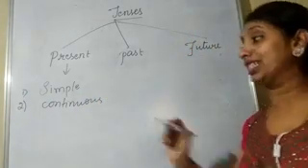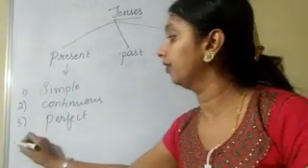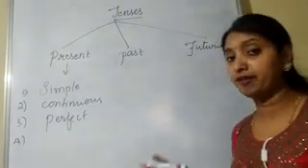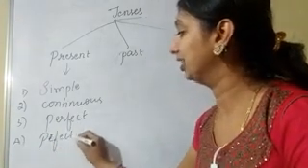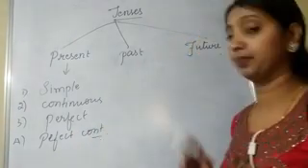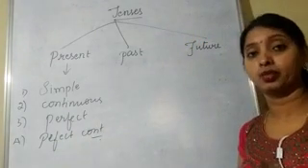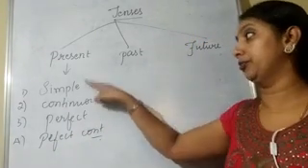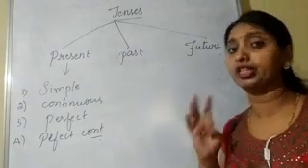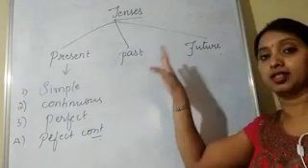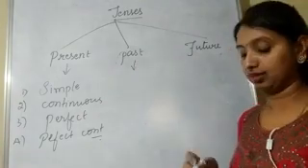Then we have present perfect. Then we have present perfect continuous. So I hope you understood what the types of present tense are. We have four types of present tense: simple present, present continuous, present perfect, present perfect continuous. So these are the four types we have in present tense. Then if I go for past tense, how many types are there?